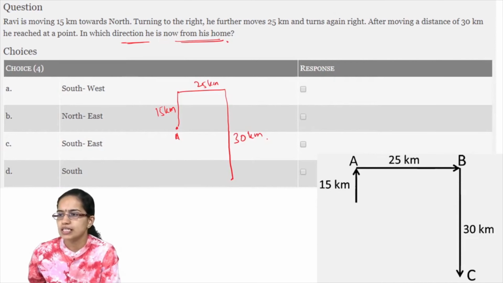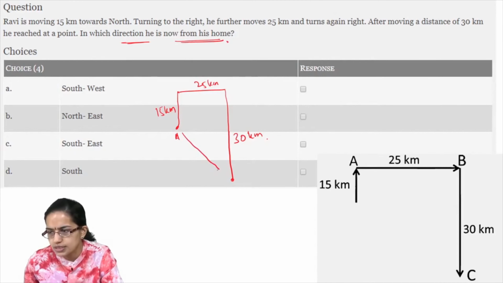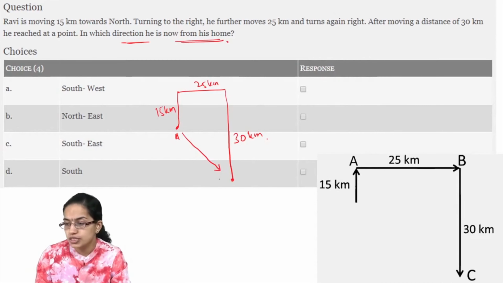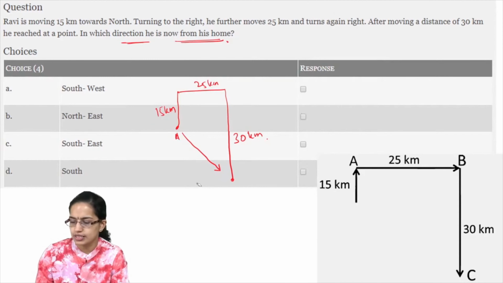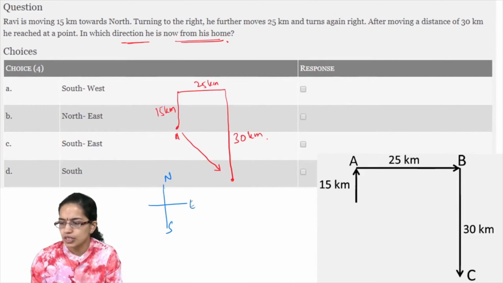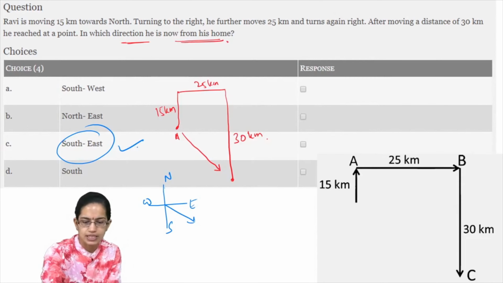Now in which direction is he from his home? So in which direction is he from his home? Now from his home, this is the direction. What is the direction towards his home? Listen carefully. The direction towards his home would be this direction. Now what we have to consider in this scenario is only the direction where we are focusing on, which is the direction from his home. So this is the direction. Now on north, south, east and west, this is the direction which is southeast. So you would have southeast as the right answer. Hope that makes it clear.